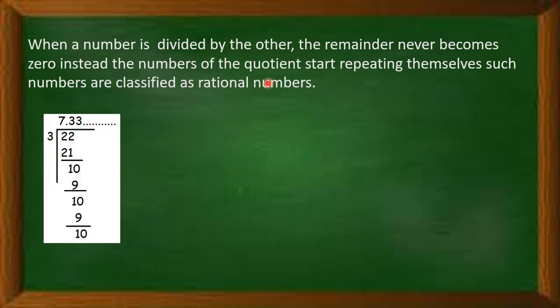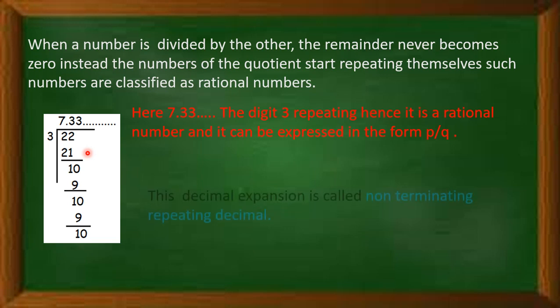For example, 22 divided by 3, we get 7.333333 up to infinity. This process will not stop. The 3 keeps repeating after the decimal, and hence it is a rational number, which can be expressed in the form p by q.